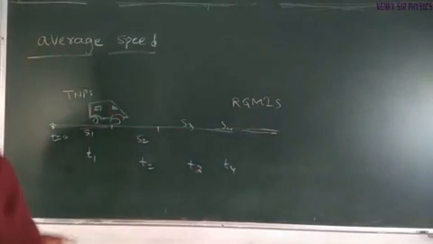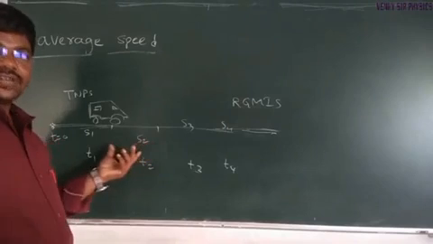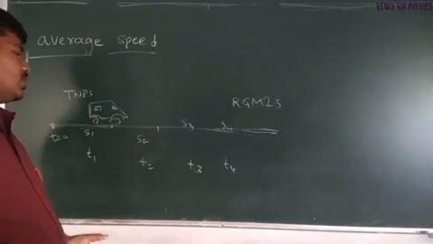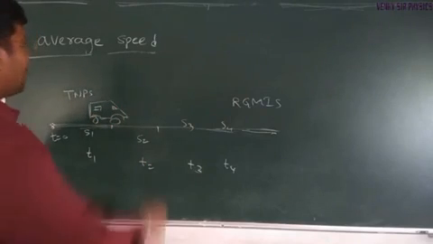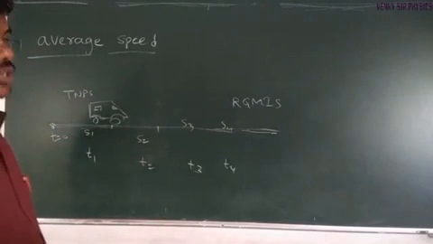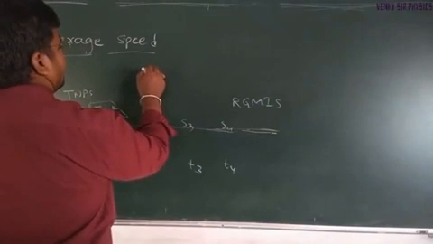According to average speed, it is the total distance covered by the van over the total interval of time. Average speed is defined as total distance by total time taken.